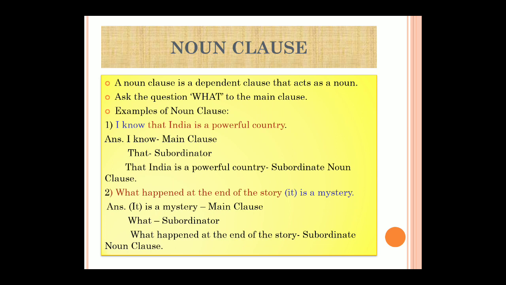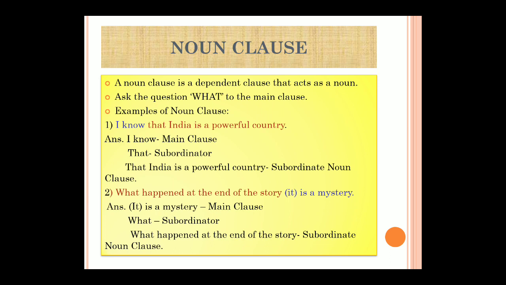After that, "India is a powerful country" is our subordinate noun clause. "That" is a subordinating conjunction. So right from "that" till "country" is the subordinate clause. Which clause? Noun clause.